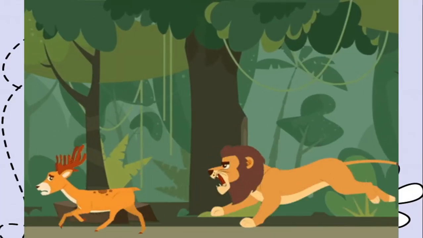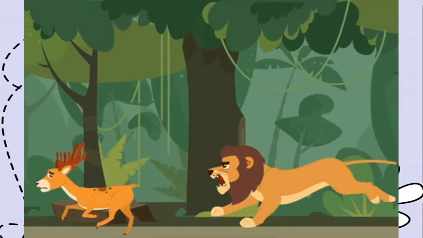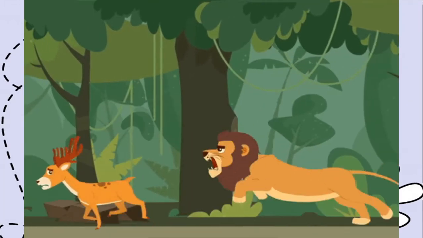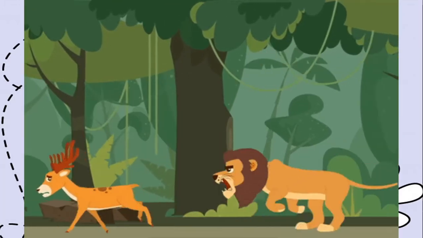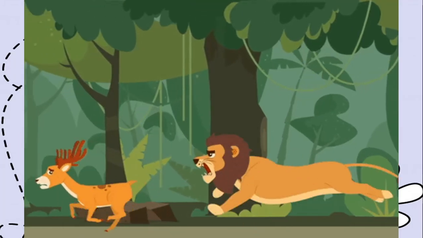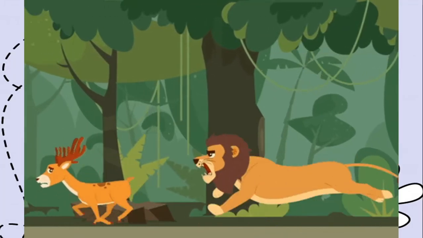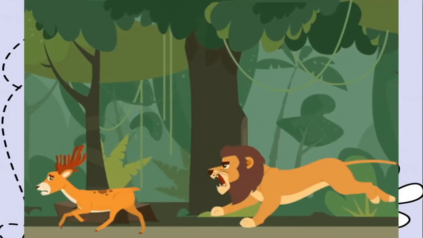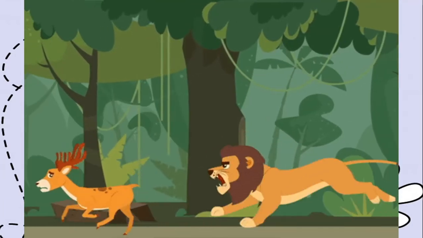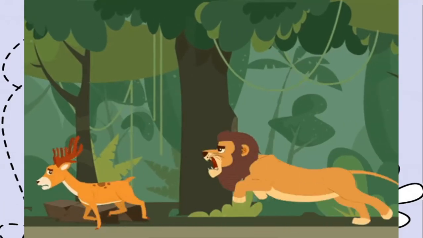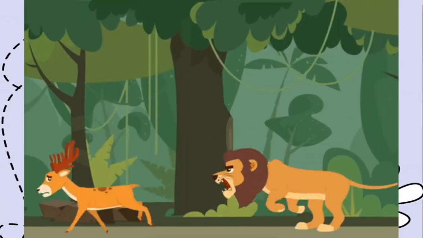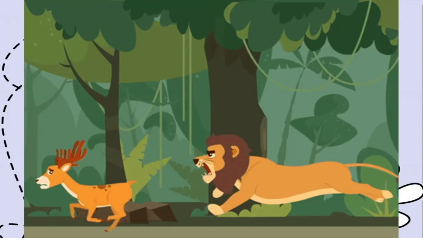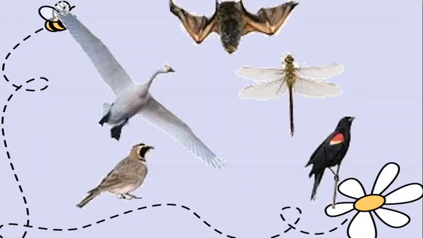Animals also move in order to escape from other animals. Now here the lion is trying to catch the deer, but the deer wants to save its life. All of us want to save our life, isn't it? None of us want to die. So this poor deer, if it wants to save its life, what does it do? It runs away from the lion. And that is movement, running, isn't it? So in the same way, there are animals which move.